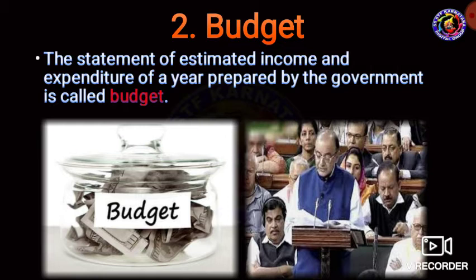Very simple, very easy concept. It is a statement of estimated income and expenditure of a year, prepared by the government.